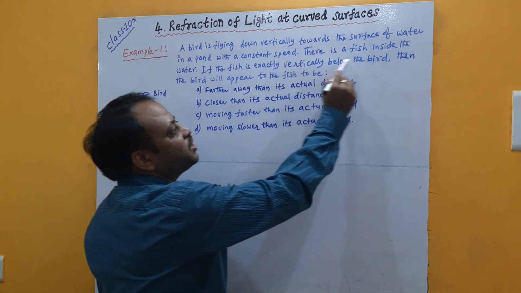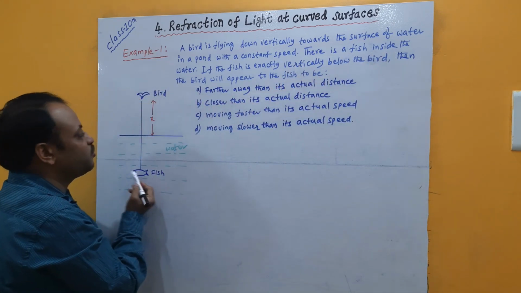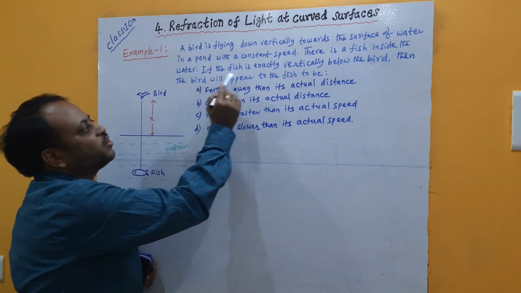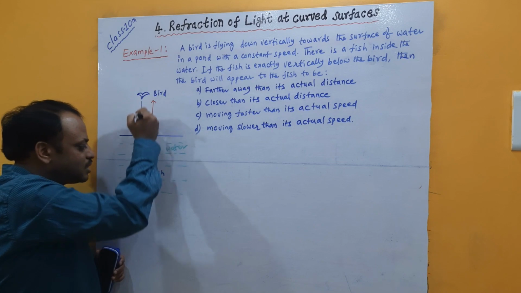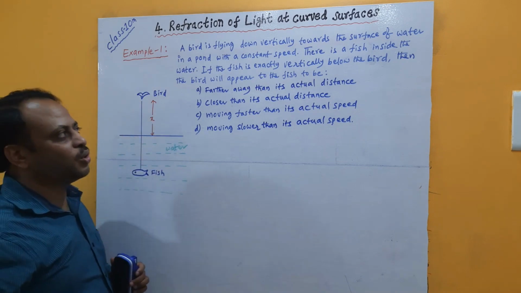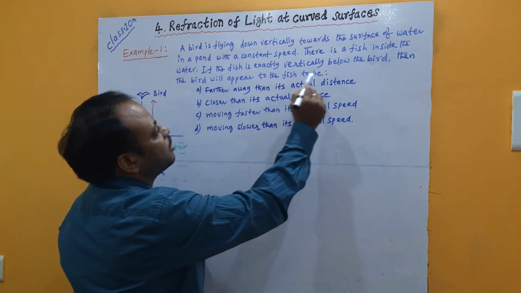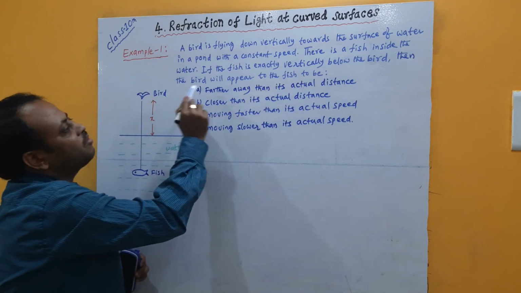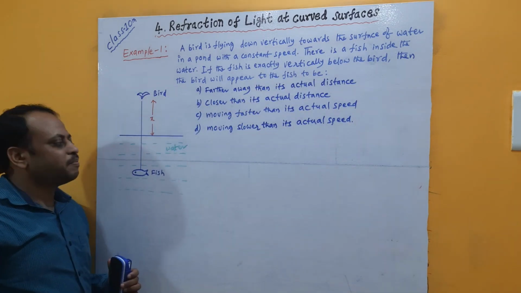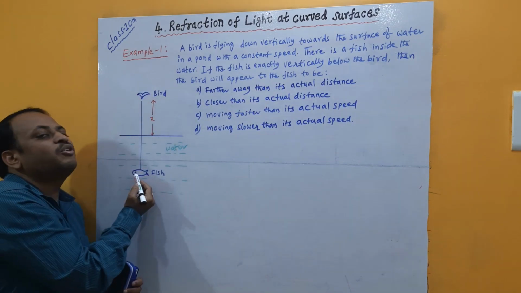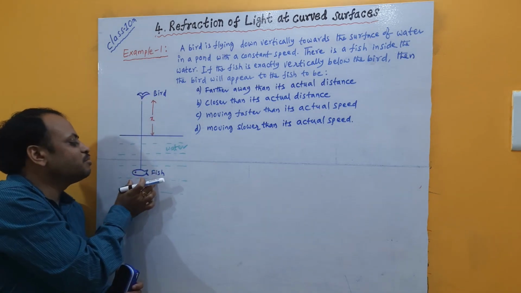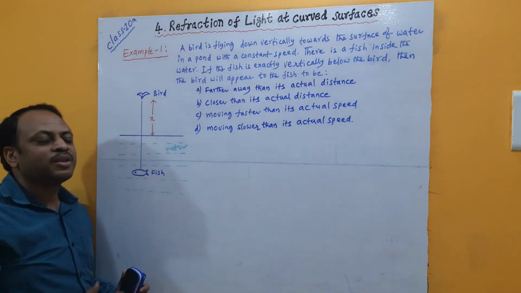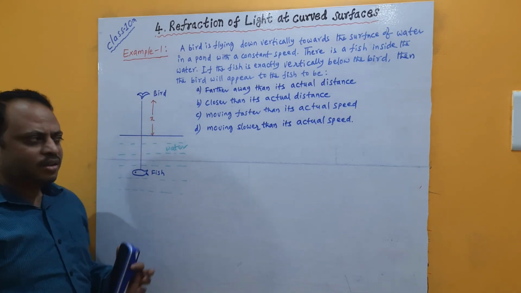Now there is a fish inside the water. If the fish is exactly vertically below the bird, wherever the bird is, the fish is located exactly down. Then how will the bird appear to the fish? Means the bird is the object, the fish is the observer, and this fish is watching the bird. Where will the bird appear?